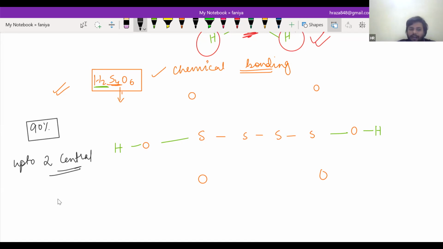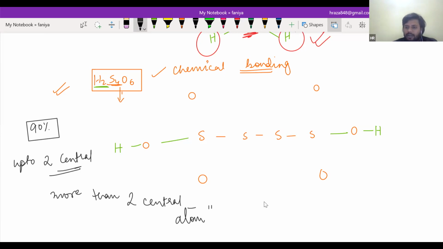But if you go for more than two central atoms, the formula will not be able to give the exact oxidation number. There is some limitation to it.